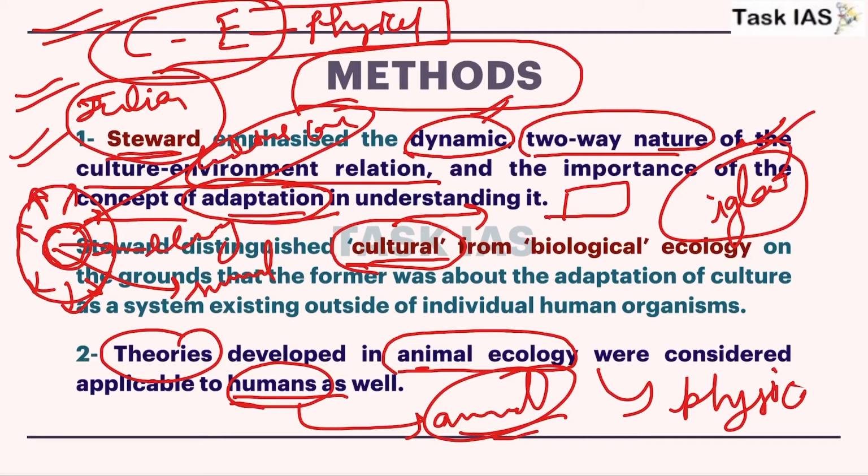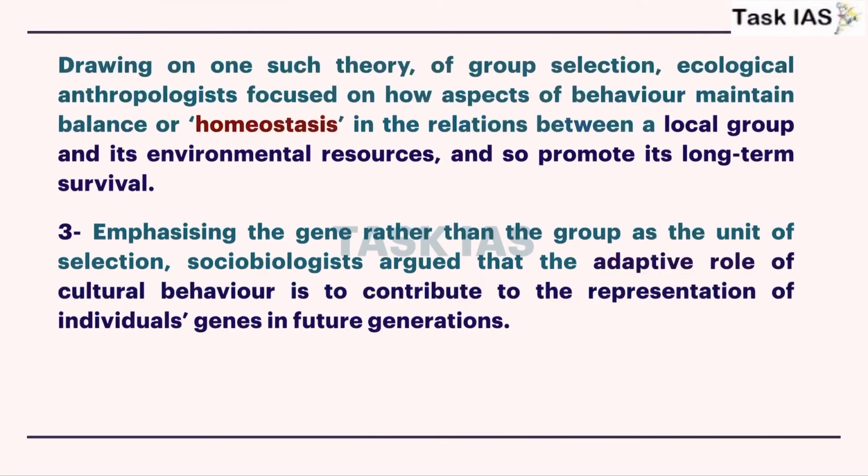theories which focus more on the physical aspect, and according to them every human being or every organism tries to maintain homeostasis. Homeostasis means how an organism tries to maintain balance in its internal environment.